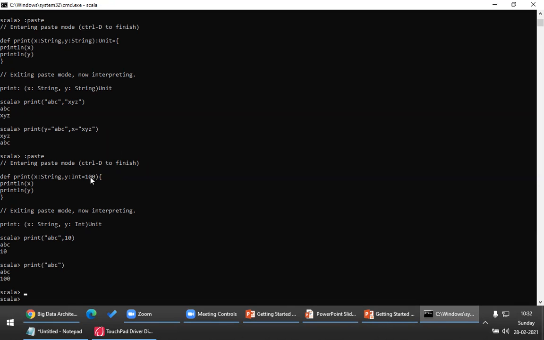So this is the concept of parameter default values. If you don't pass any value, it will take the default value, something very important. Any questions here? The session is getting recorded. I will share the recordings as well, so just watch these recordings. Very important.